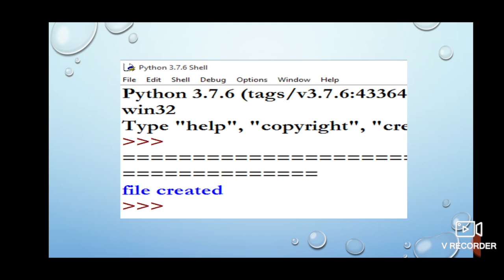But as soon as you make a file, you feel that I should see whether the file is created or not, right? So if you try to view the contents of this file directly, remember that binary file is a file in which data is stored in the same format as it is held in memory.